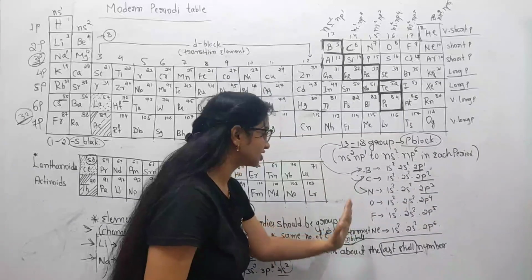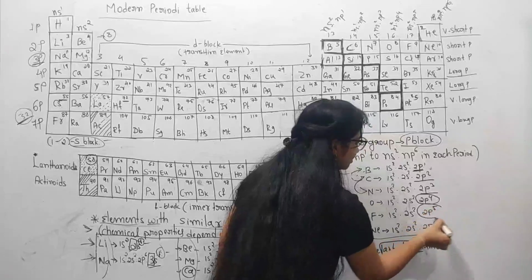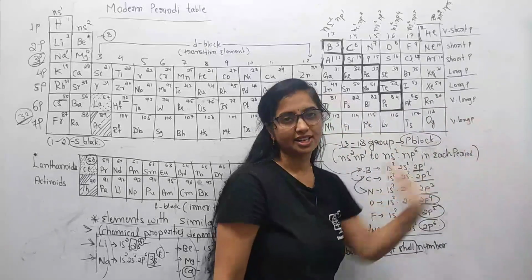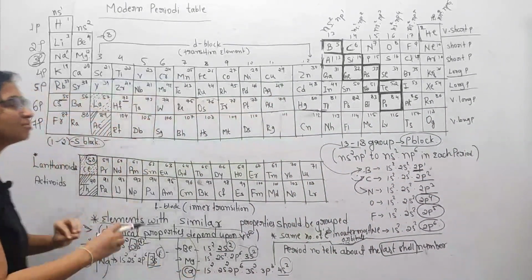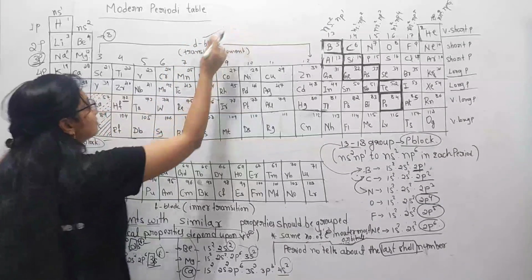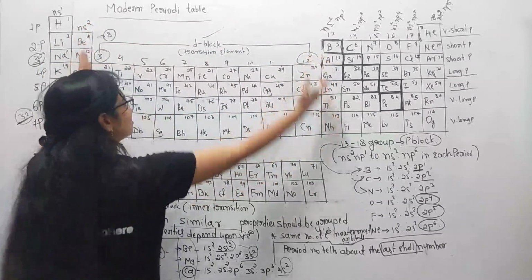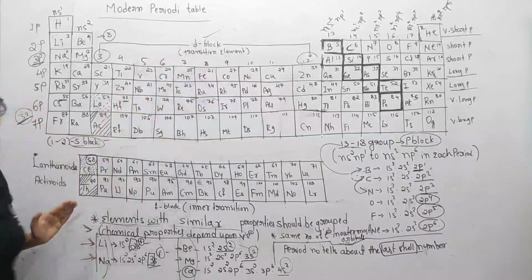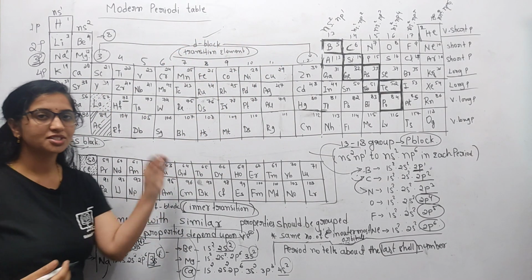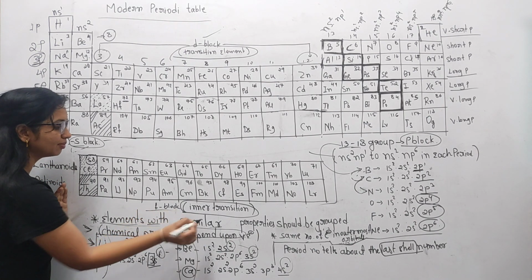So like this, in oxygen, in fluorine, and in neon also, the last or outermost electrons enter into the p orbitals. So these are called p block elements. Like this, if the outermost electrons enter d orbitals, they are called d block elements. So groups 3 to 12, these elements belong to the d block elements, and these d block elements are called transition elements. If the outermost electrons enter the f orbital, then these are called f block elements.